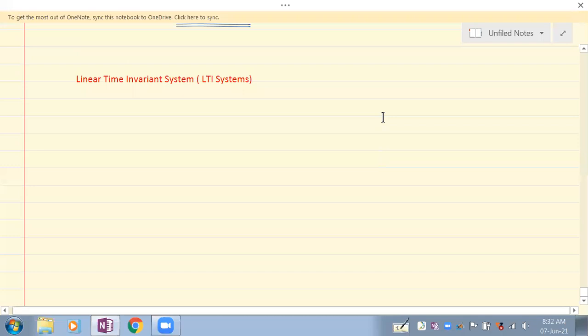The topic that we are seeing today is the linear time invariant system, popularly called the LTI system. So what is linear? What is time invariant? We have seen the properties of systems before this. The different properties of systems are: linear system, causal system, time invariant, stability, to be precise BIBO stability, and whether the system has memory or not.